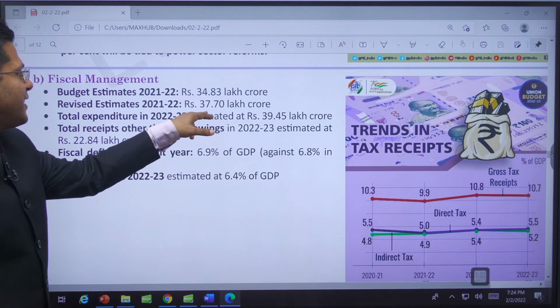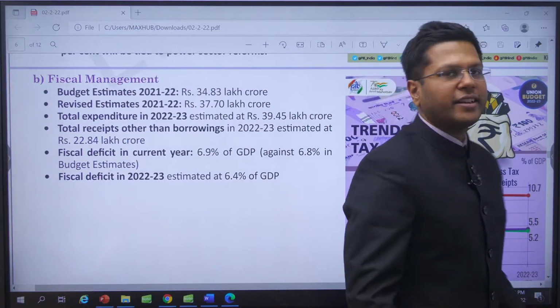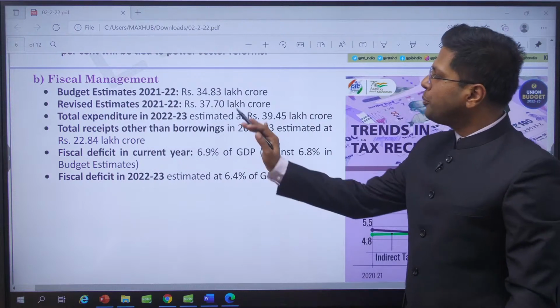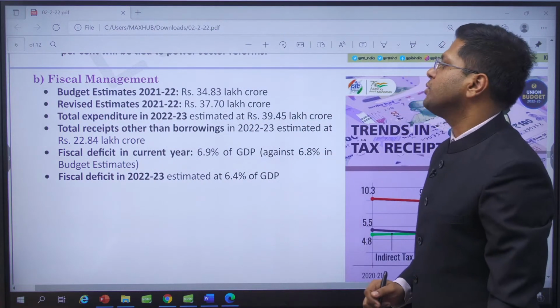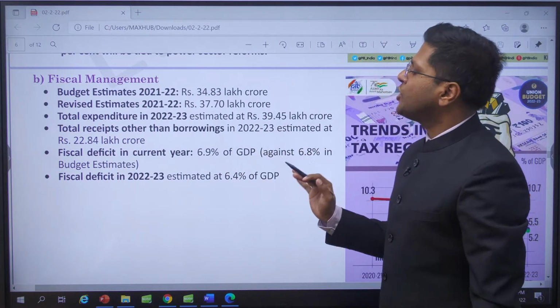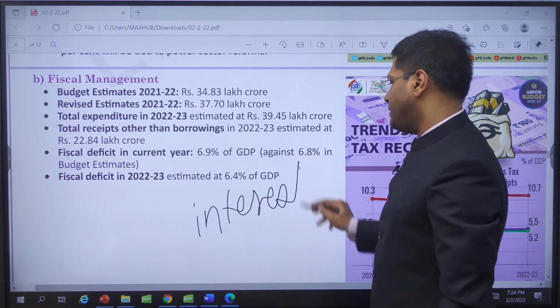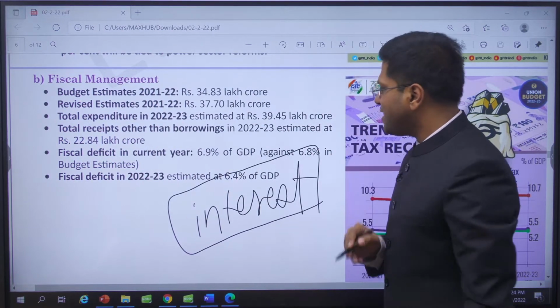We spent 38 lakh crore. See the difference. How did we gather this money? Rest of it, borrowings, and we have to pay a lot of money for interest payment also, right? So this does not become sustainable. You will understand in the traditional economy that if we keep on paying interest, we will become a part of the debt trap. This is what many European countries are into, right?